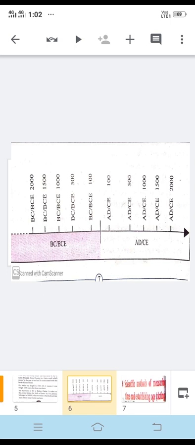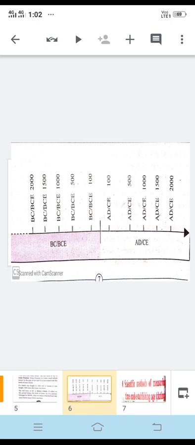It means when records were not available and people could not make records, that period is known as prehistory time. And the second type is the historic period. The historic period is the period for which written records are available, which we can use to write the history.